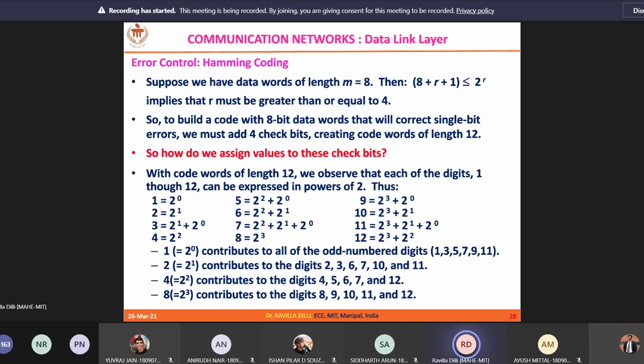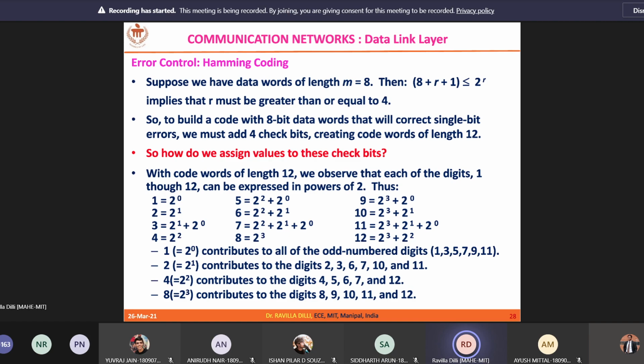Now let us pick up the numbers which contain 2 power 0. What are all the numbers that we have? Number 1 contains 2 power 0, number 3 contains 2 power 0, similarly 5, 7, 9, 11. So 1, 3, 5, 7, 9, 11 are all the numbers which contain the 2 power 0 term.